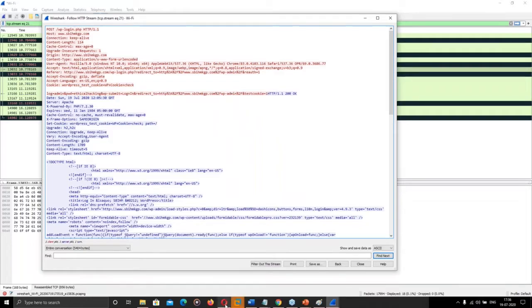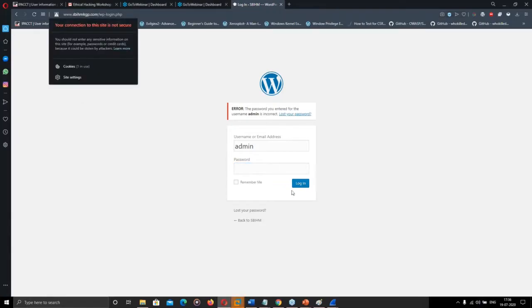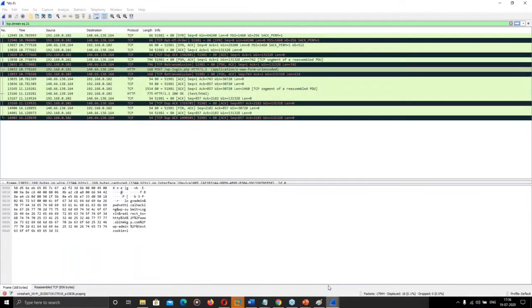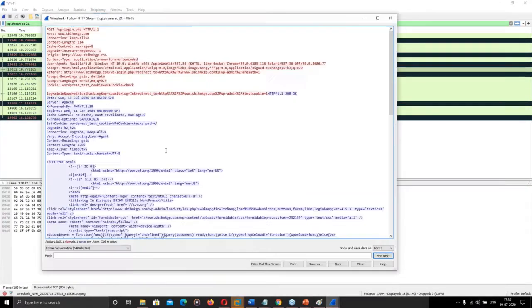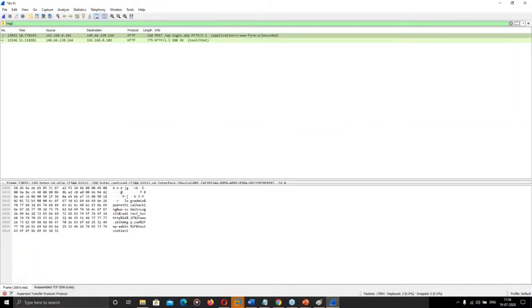Once again, I am repeating: I opened this login page, I entered the ID and password, and I have an HTTP website. Before clicking on the login button, I turned on Wireshark's capture and then clicked on the login button. Once I clicked on the login button, an HTTP request was generated. From there, I filtered out the HTTP packets.